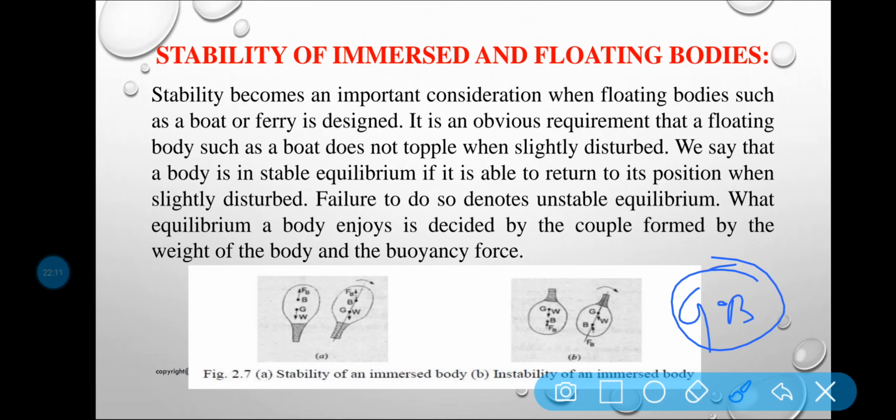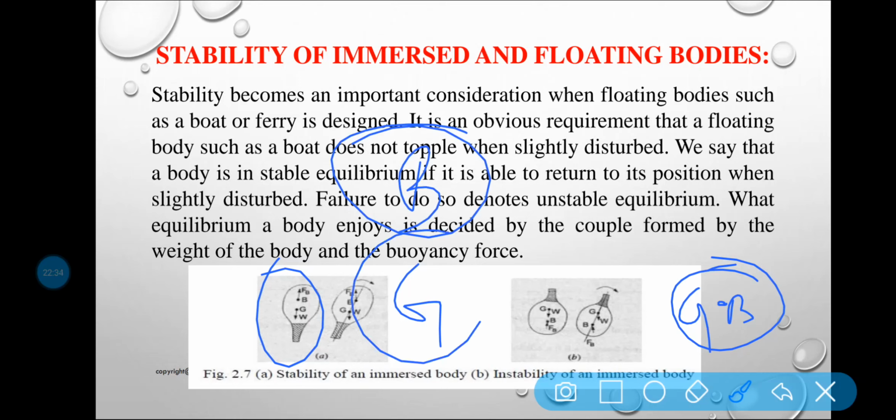Basically, the relative position of the center of gravity and the center of buoyancy of a body determines the stability of the submerged body. You can see here the relative position. For stability, the center of gravity must lie below the center of buoyancy. Am I right? So for stable equilibrium, the center of gravity of a body must lie below the center of buoyancy.